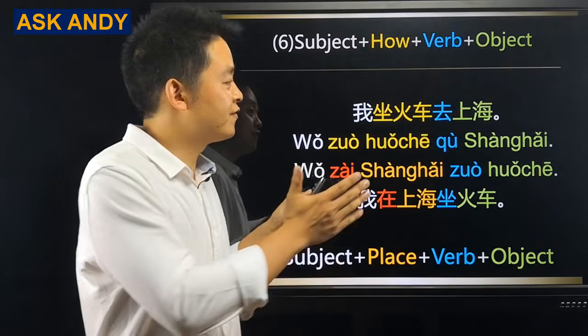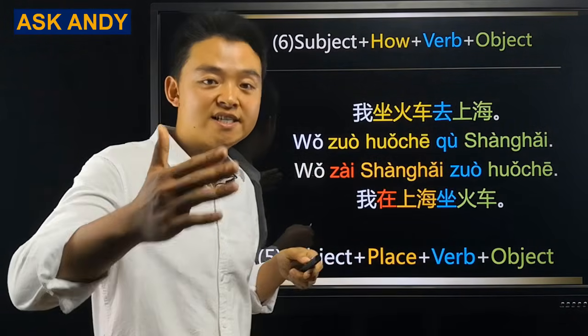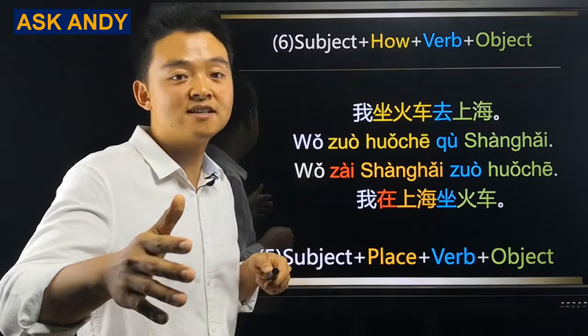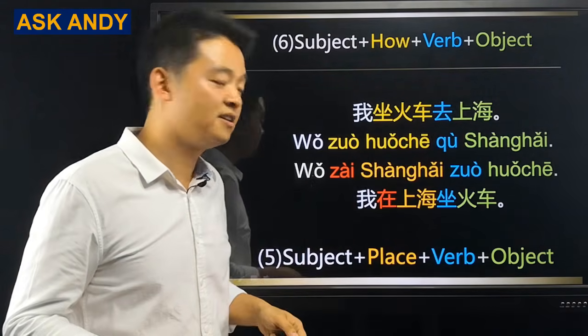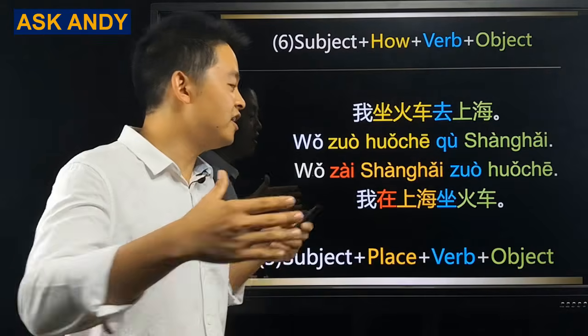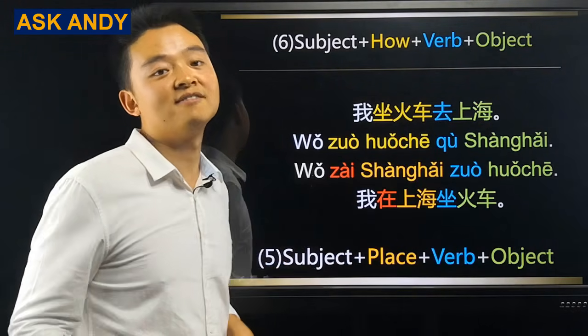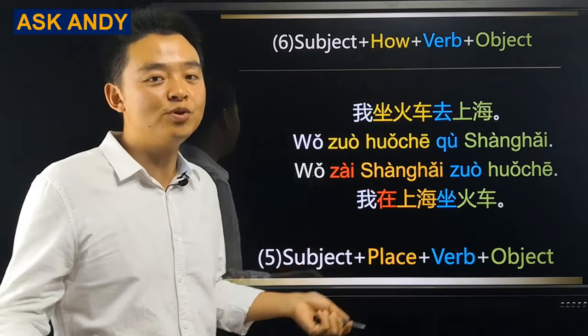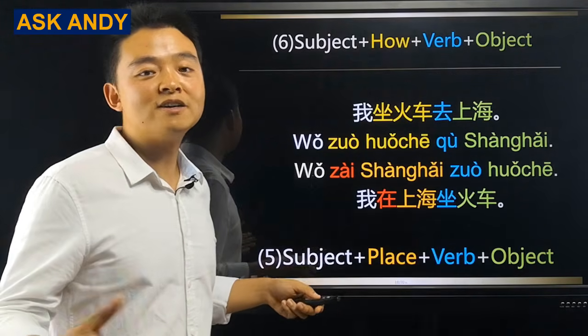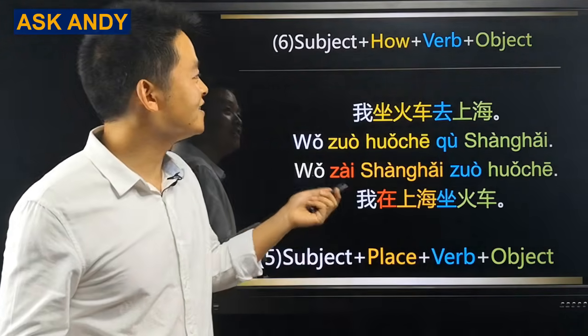That's the difference. For the first sentence, Shanghai is your destination. You're not there yet. That's why it's an object. For the second sentence, you are in Shanghai already. It is the place where you take the train. Is that clear? I hope you get it. And here, I need to talk about a common mistake my students made.